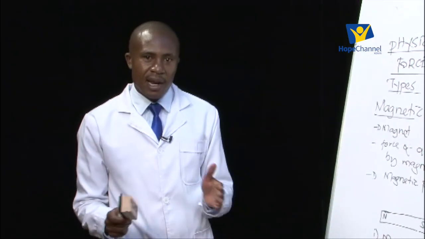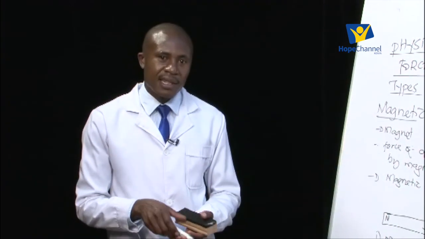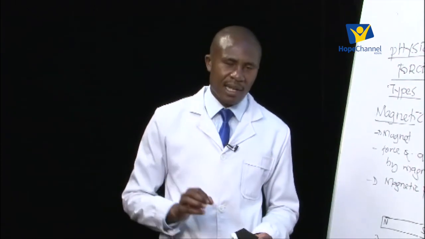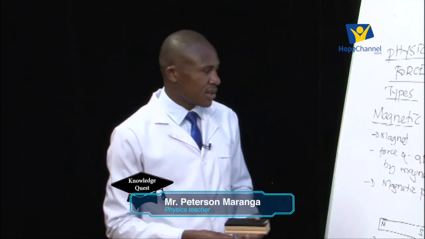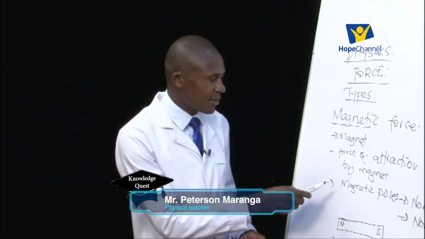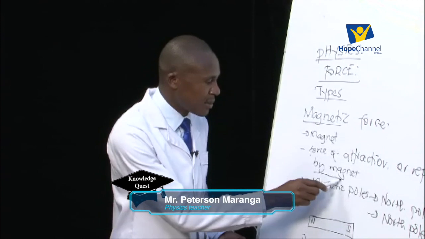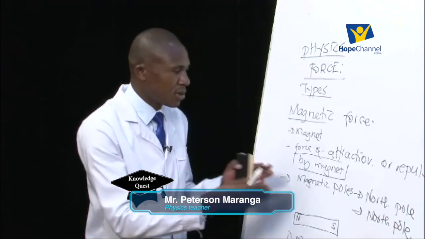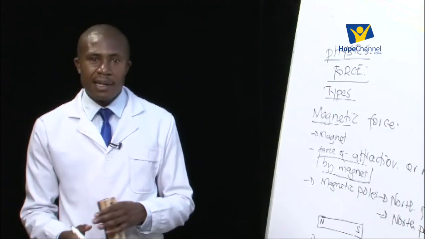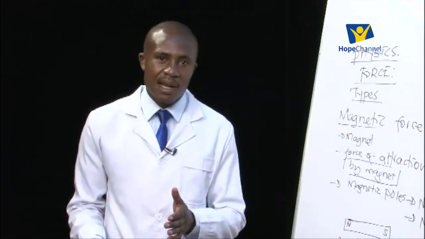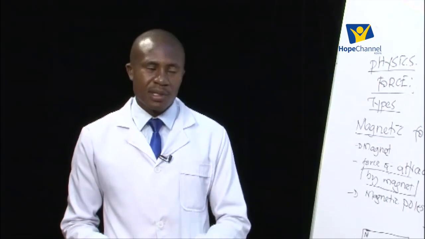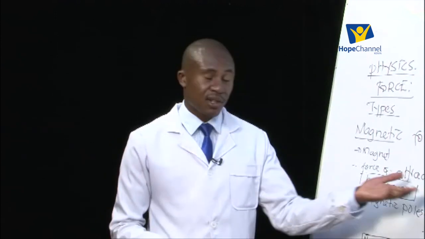We can still have an attraction or repulsion by other substances which are not magnets. For example, when we talk of static charges in electrostatics. So when we are giving this definition, or when we are explaining the meaning of the magnetic force, this part here is very important. It is particular that it has to be by a magnet. If we are talking of an attraction, even unlike charges, that is a negative charge and a positive charge can attract. A positive charge can repel another positive charge. So we don't just talk of the force of attraction or repulsion.